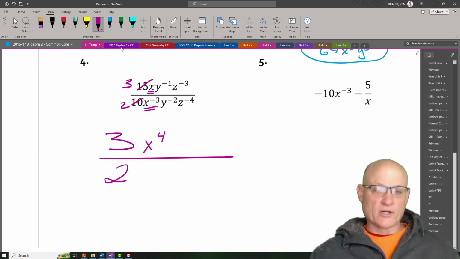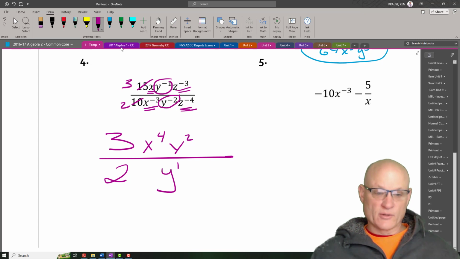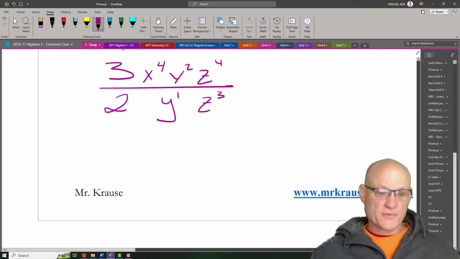Now, this is a weird one. These y's are going to go up. These y's are going to go down. So I'm just going to write that: y^2, y^1. Same thing's happening to the z's. These are going up. These are going down. So z to the 4th up here. Z cubed down here. Now I should finish this problem up.